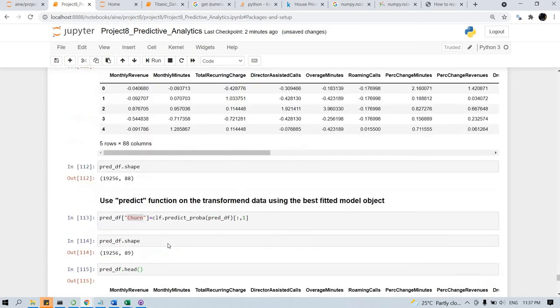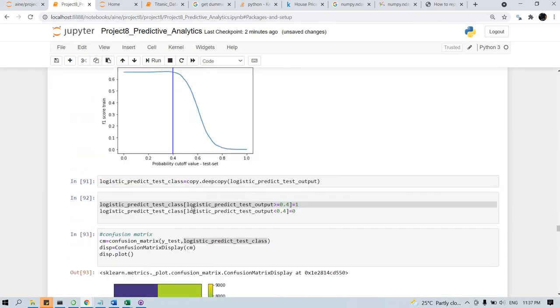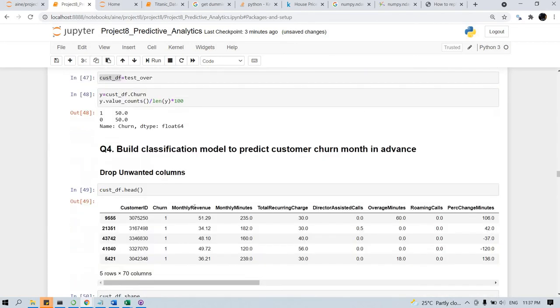I think it would be better, instead of dropping the customer ID, to save the customer ID for this purpose. I forgot to do this. Let me check.